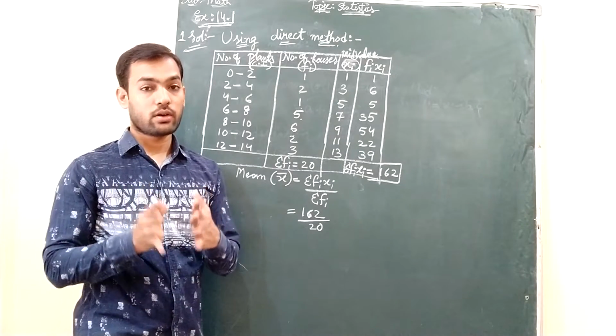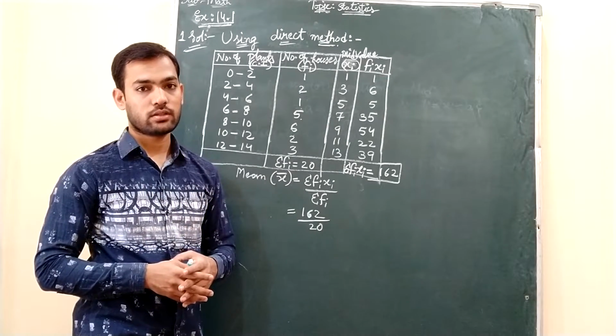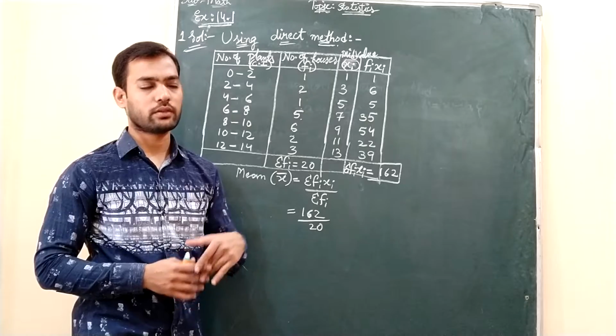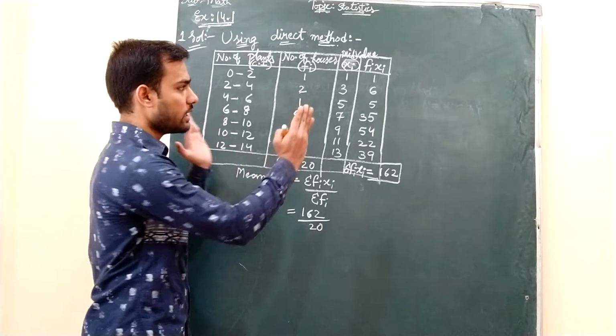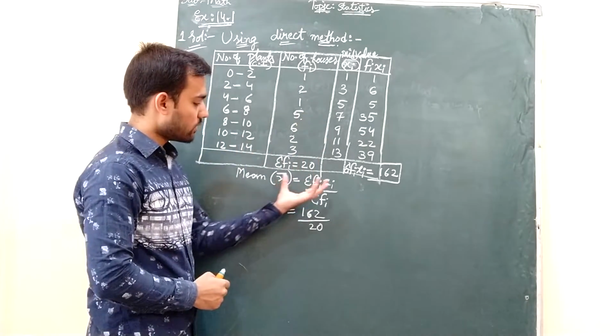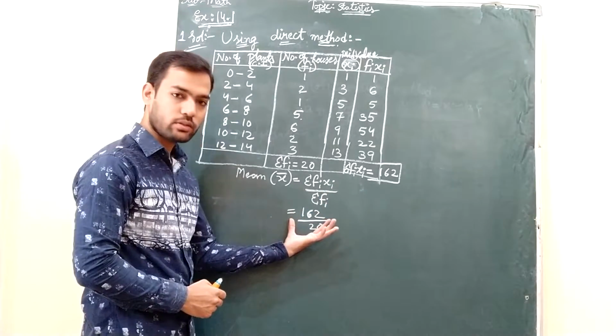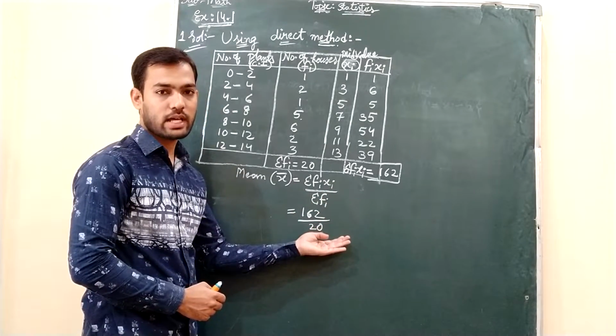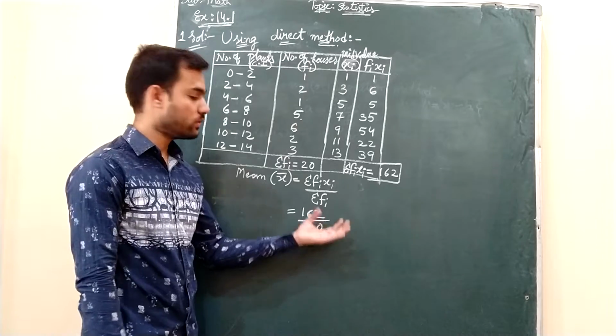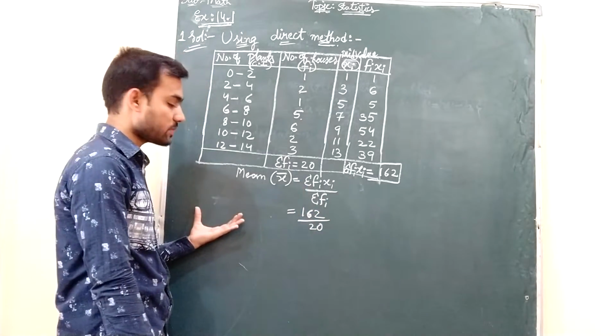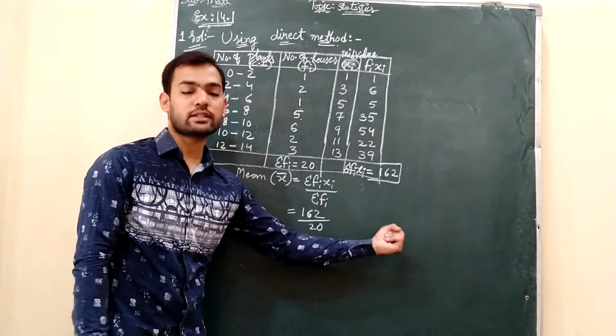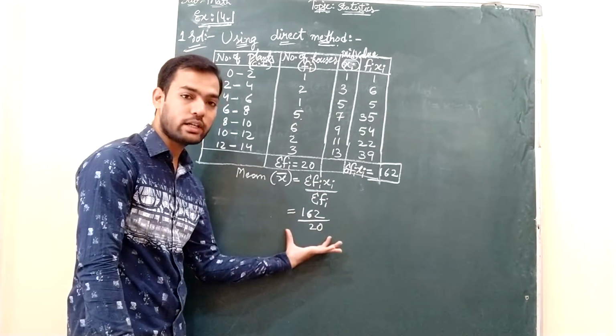Okay. Concentrate on the presentation of the solution in your notebooks or when you write in the examination. It should be very neat and clean. So just below the equal to sign, you write equal to sign and substitute the values. A few students will write the formula here and go for the substitution towards the left hand side or towards the right hand side. Don't do like that. Just go in an ordered way.